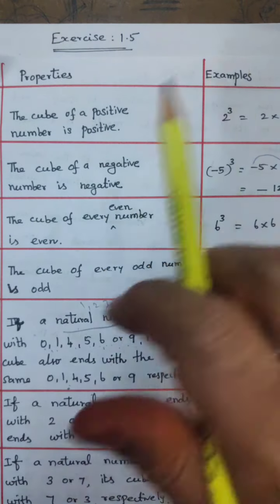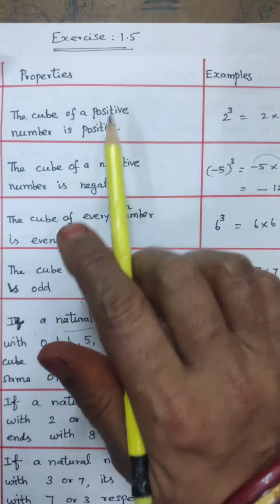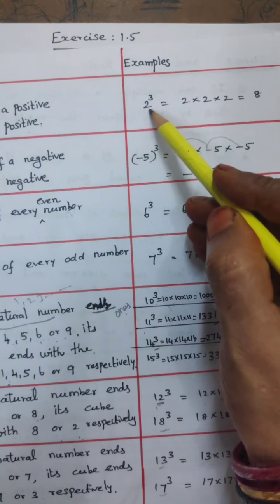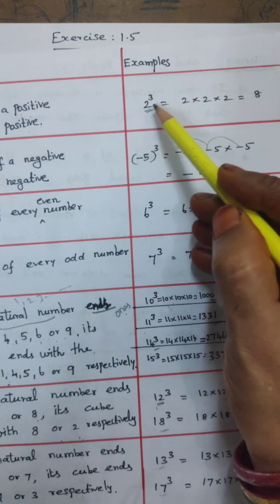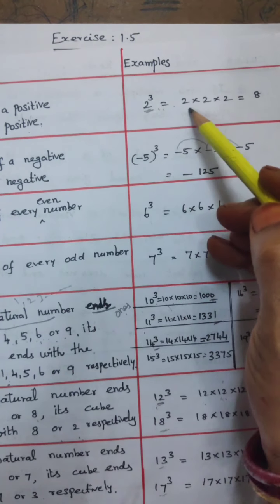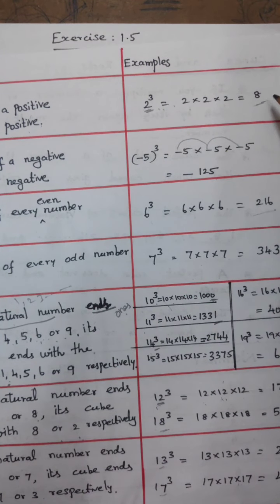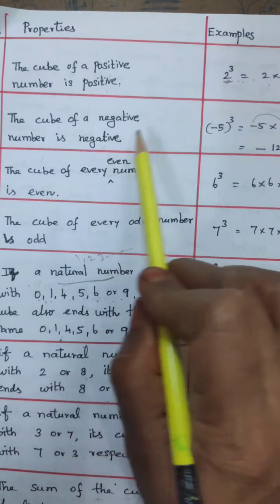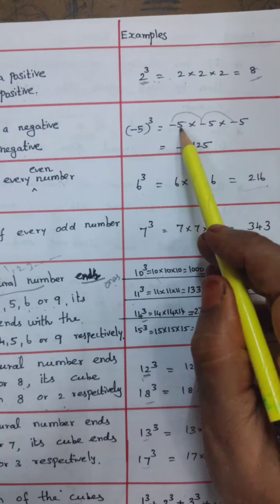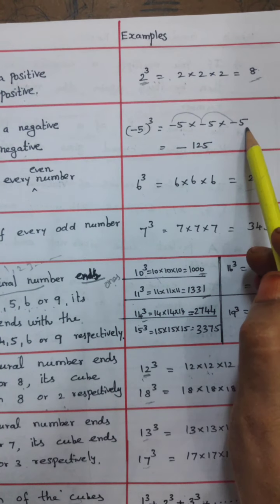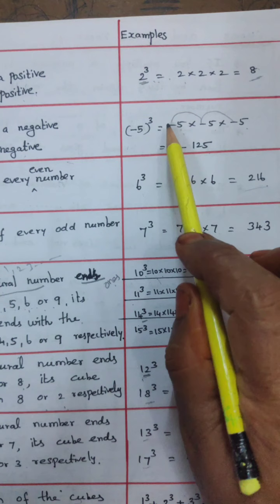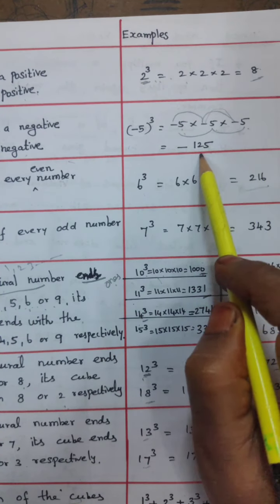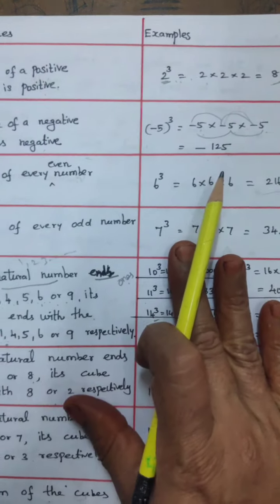Next, properties and examples. What are the properties? The cube of a positive number is a positive number. 2 is a positive number; this number multiplied in cube 3 times, that number is also positive. So 2 cube is a positive number. The cube of a negative number is a negative number. Minus 5 whole cube equals minus 5 into minus 5 into minus 5. Minus into minus is plus, plus into minus is minus. 5 5s are 25, 25 5s are 125. This is the negative cube number.